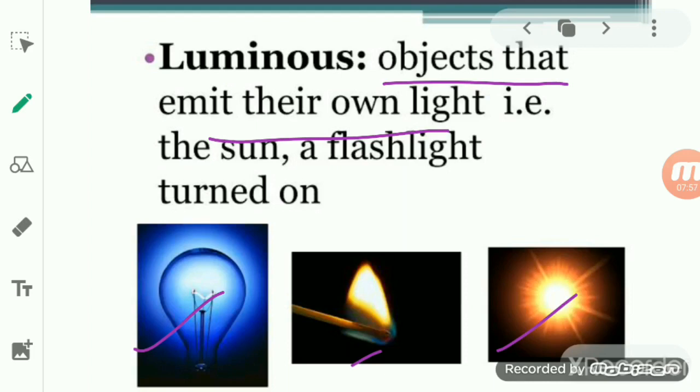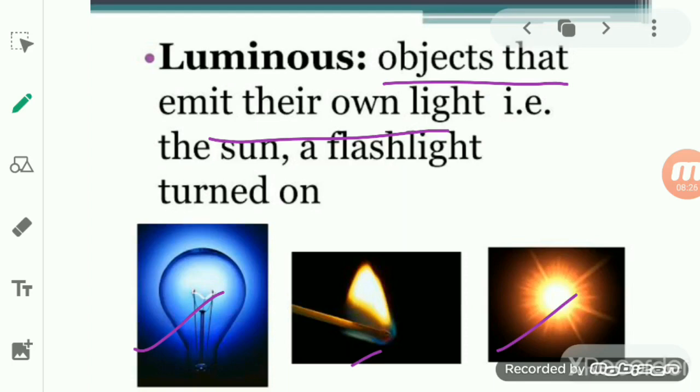Here we are collectively seeing, in both the natural as well as the man-made sources of light, which object can emit, meaning giving out, its own light. That kind of an object is known as a luminous object.